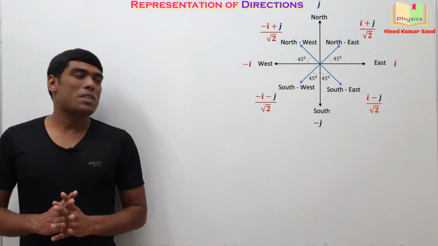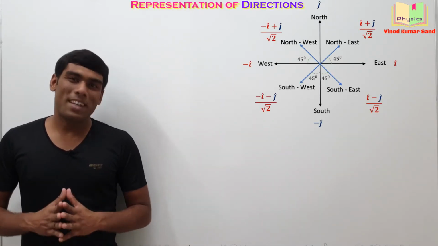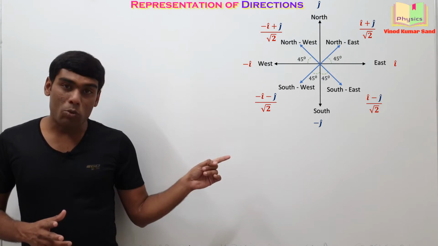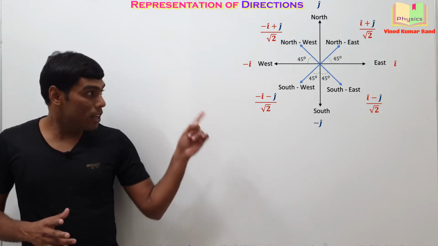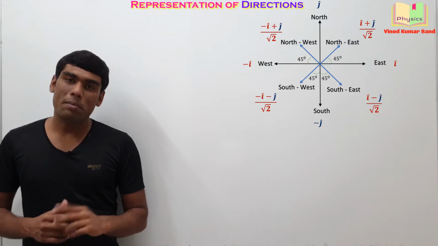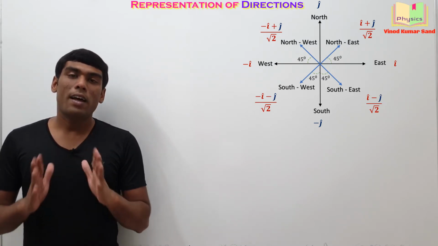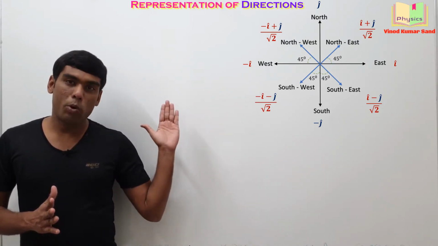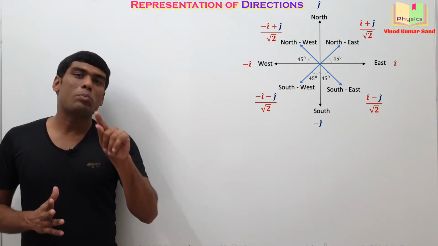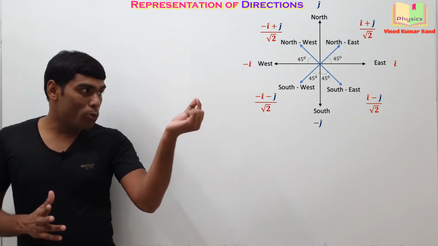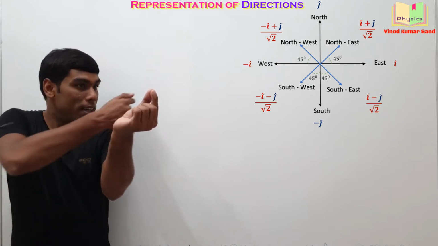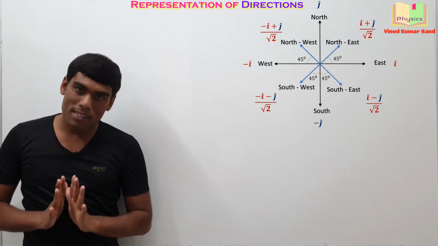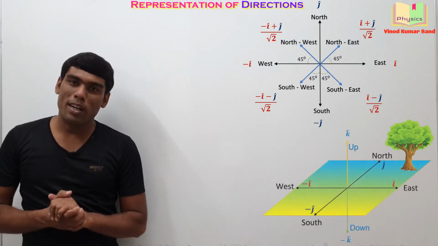Now you can see the representation of the standard directions using the unit vectors. Along the north we will have the unit vector j cap. Along the south we will have the unit vector minus j cap. Along the east we will have the unit vector i cap, and along the west we will have the unit vector minus i cap. So if you take these directions in the plane of the board, then the up and down directions will be perpendicular to the board, meaning up will be indicated as k cap and the down direction will be indicated inside the board as minus k cap. You can see it through the diagrams.